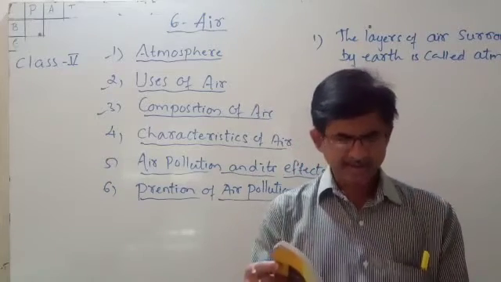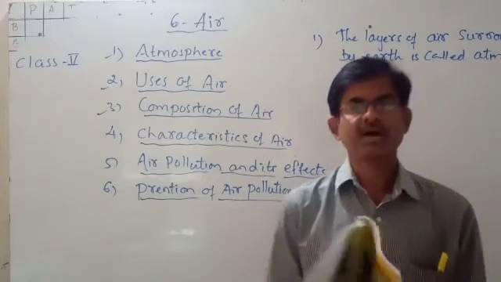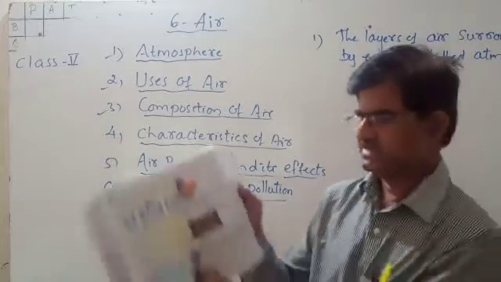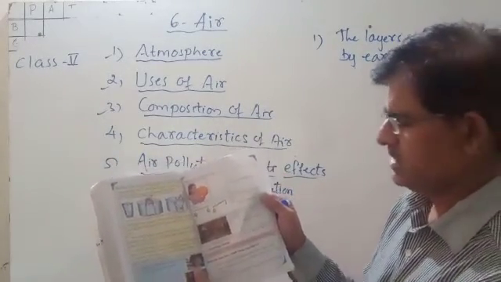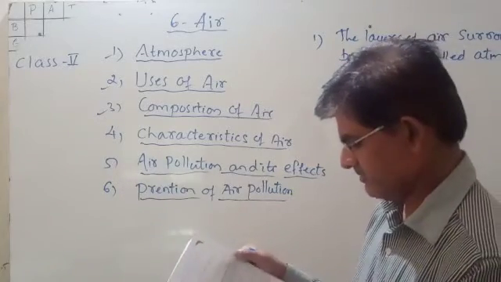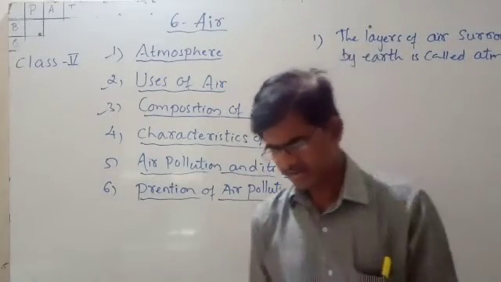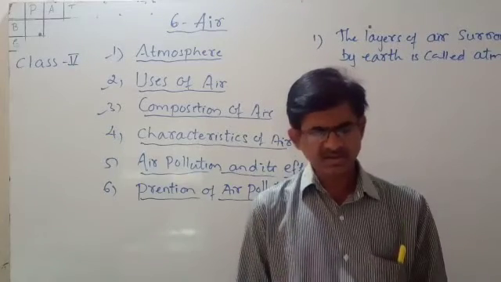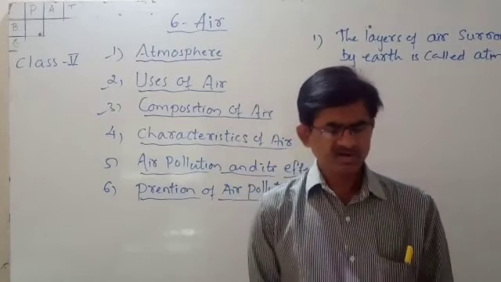Next, a vehicle cannot move if the air inside the tire comes out. As I showed you in the diagram on page number 78, without air the tire cannot run. Understood? It means air is necessary for the vehicles to run. A vehicle cannot move if the air inside the tire comes out. If the tires are punctured, the vehicle cannot move.